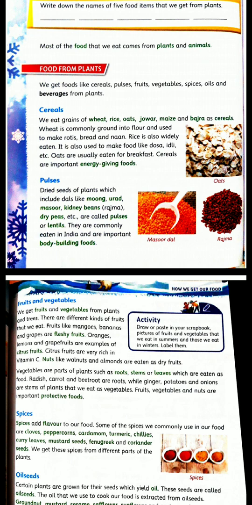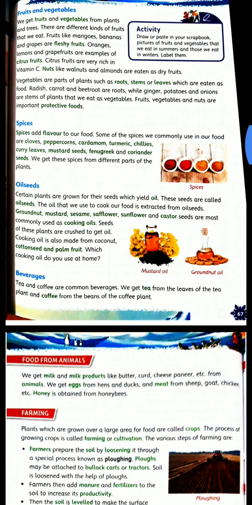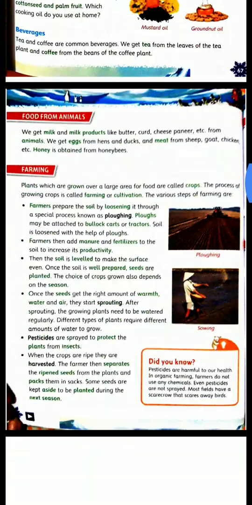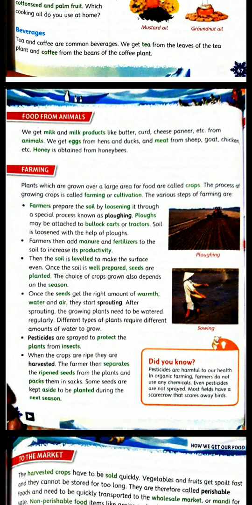Now the question comes: how do we get the food? How do we get these food items? So the process is, you can see here, farming. What is farming, children? When we grow crops on a large area of land, this is called cultivation, growing crops.